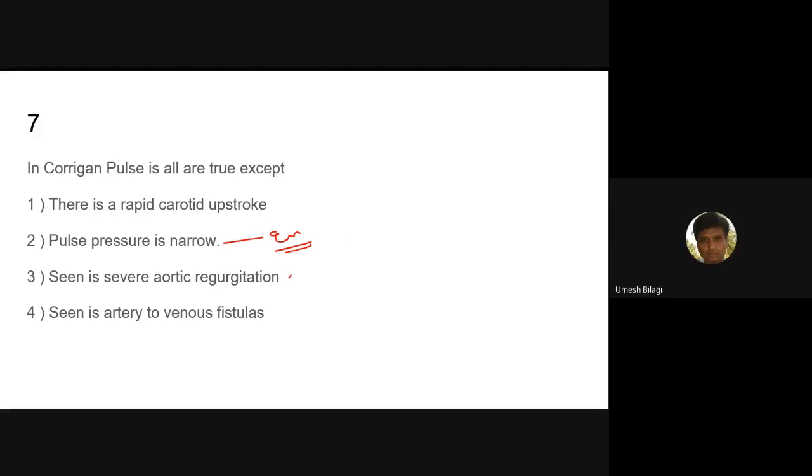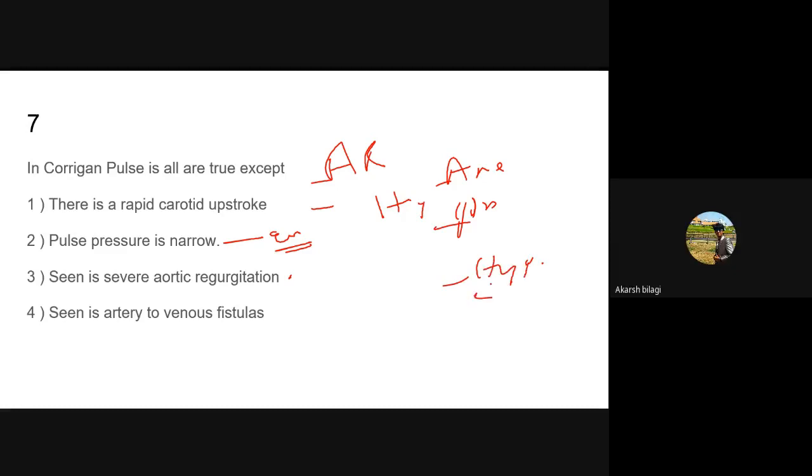They will ask the causes for Corrigan's pulse. What are the causes? Aortic regurgitation. Hyperthyroidism, patent ductus arteriosus, hyperdynamic circulation, anemia, pregnancy. Pregnancy, good. Then hyperthyroidism. PDA, very good.